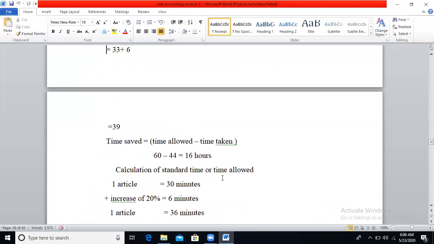So now calculate the time saved. Our standard time allowed is 60, and 44 is the time taken. So 60 minus 44, you will get 16 hours.